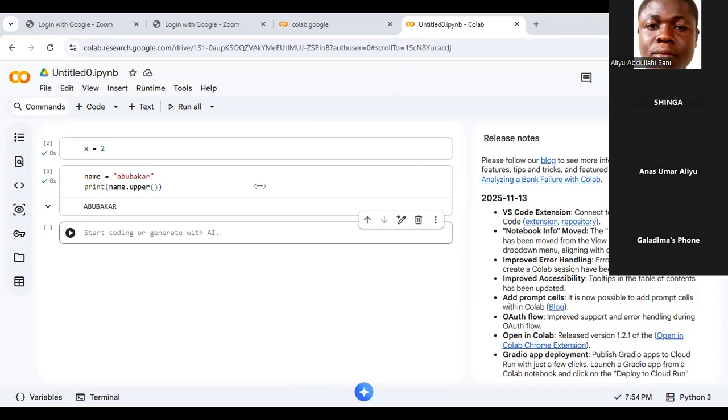And you need to have space in your Google Drive because all your files will be saved in Google Drive. I think you can see something like this here. You see this? Yes, here. I think we can just create another email address and use it specifically for coding. Yeah, so you can do that.